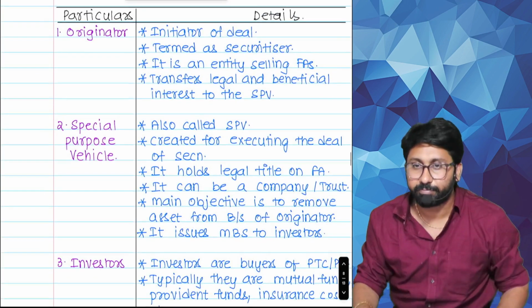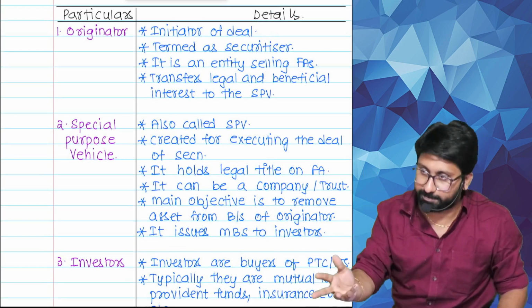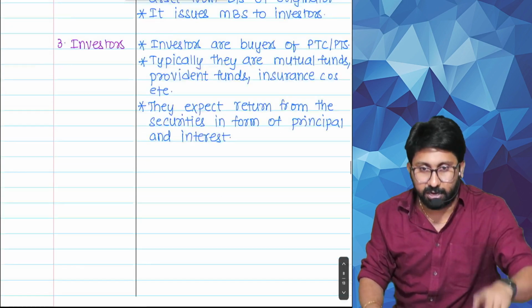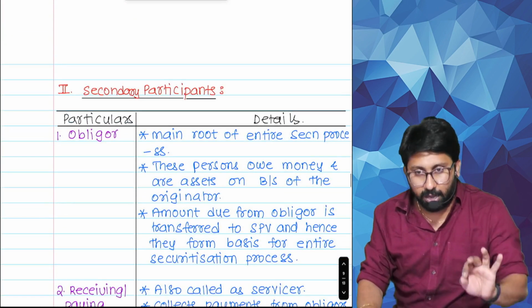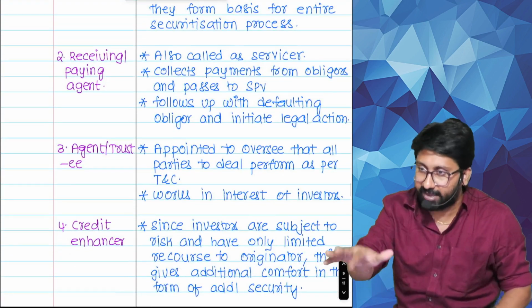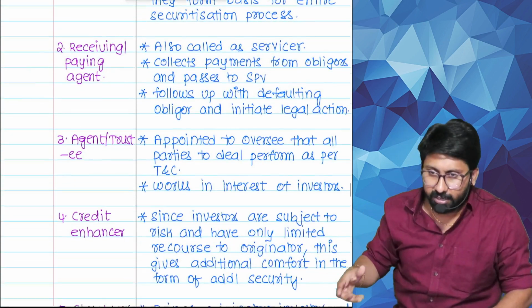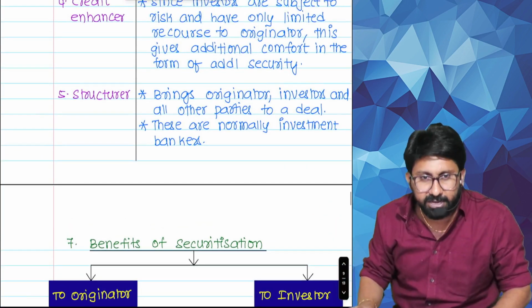Number 1, originator. Number 2, obligor. Sorry, SPV. Next, investor. Secondary obligor. Next one, receiving or paying agent. Next one, overseeing everything will be done by the agent. Who will give extra securities? Credit enhancer. Next, last one.